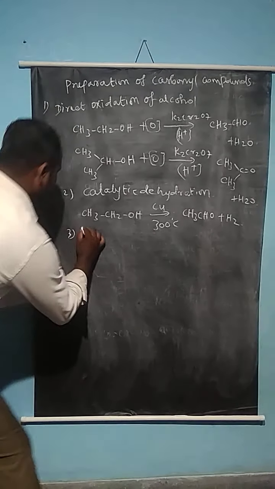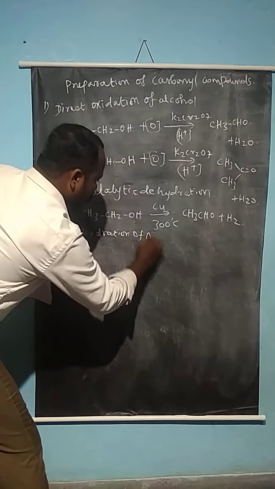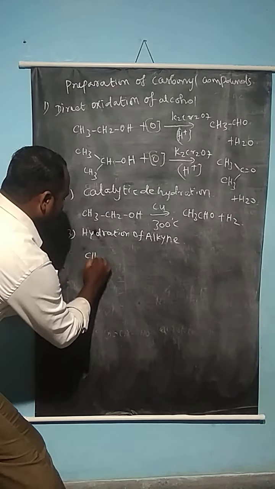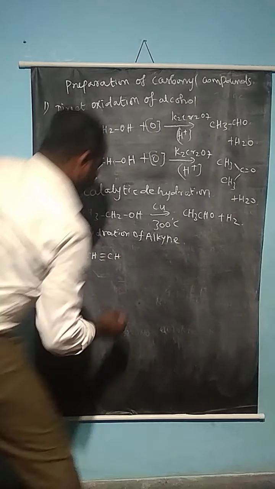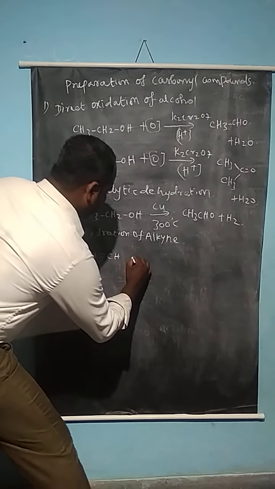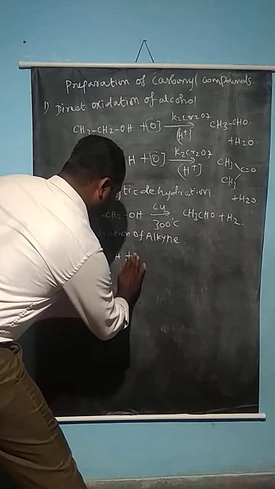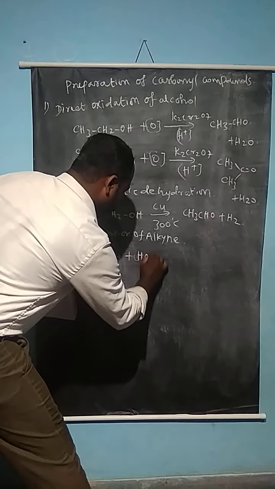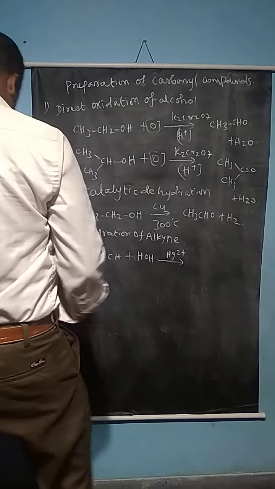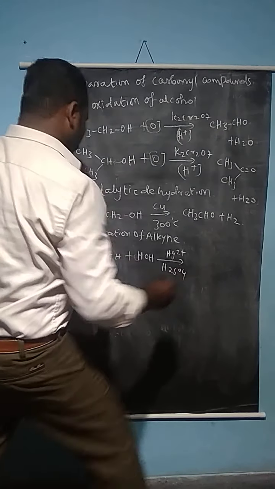hydration of alkyne. Take the alkyne compound, for example CH triple bond CH, that is acetylene, and react it with a water molecule in the presence of mercury 2 plus and acid as a catalyst.